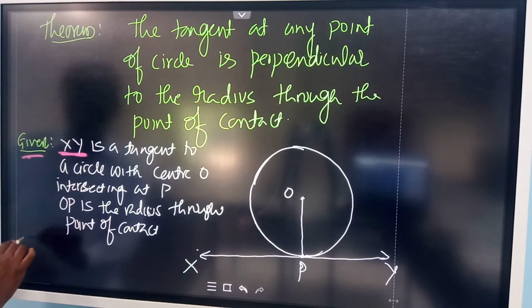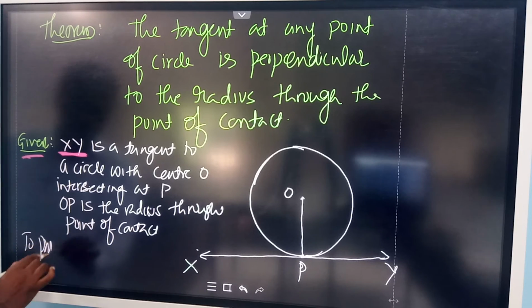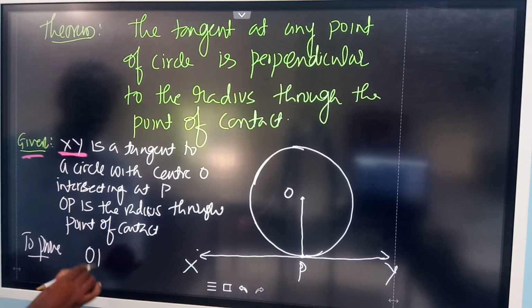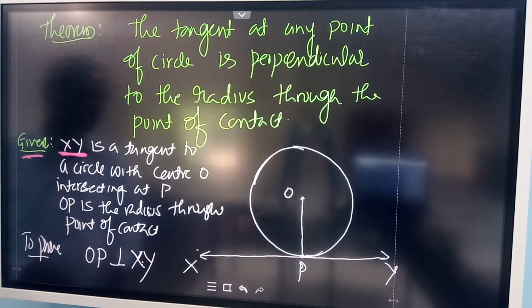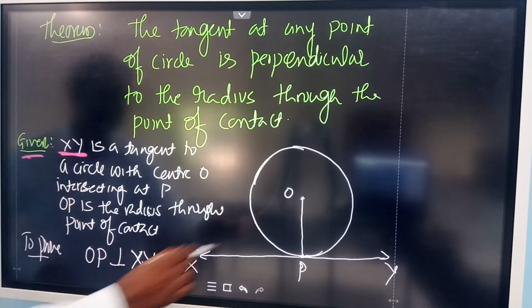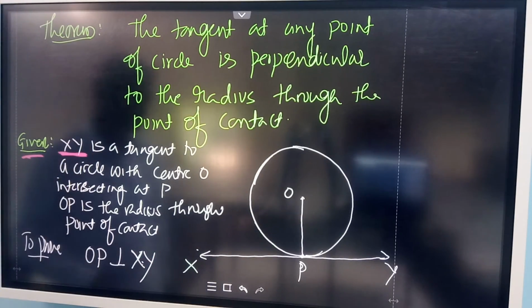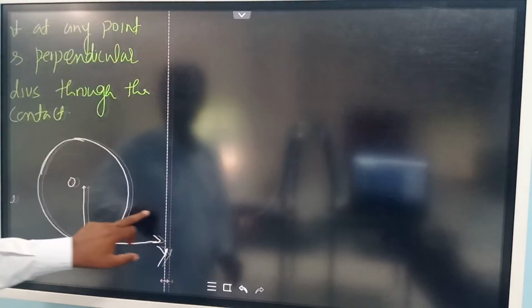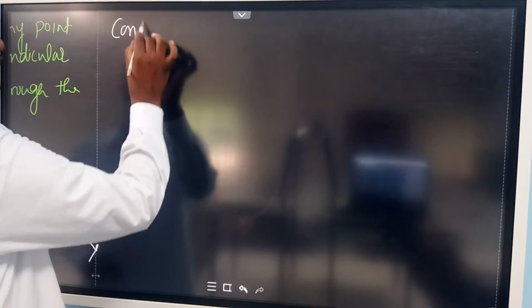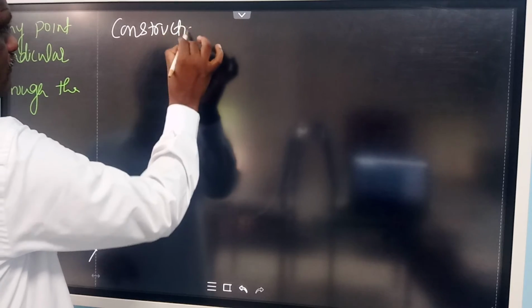To prove, what we need to prove here, we have to show that OP is perpendicular to XY. This we want to show. That means angle OPY is equal to 90 degrees. So this is what we wanted to prove now. So we need some construction here. So let us do some construction.